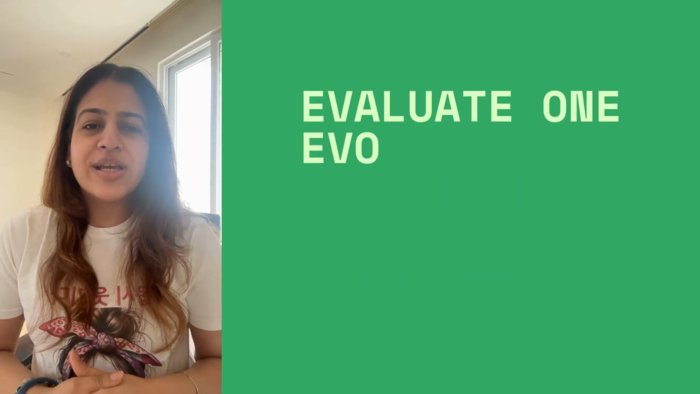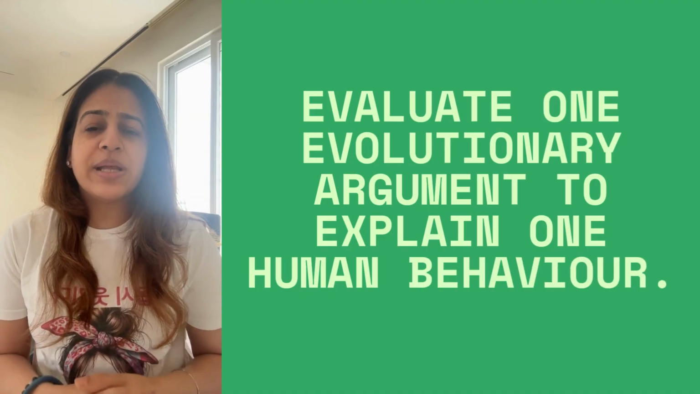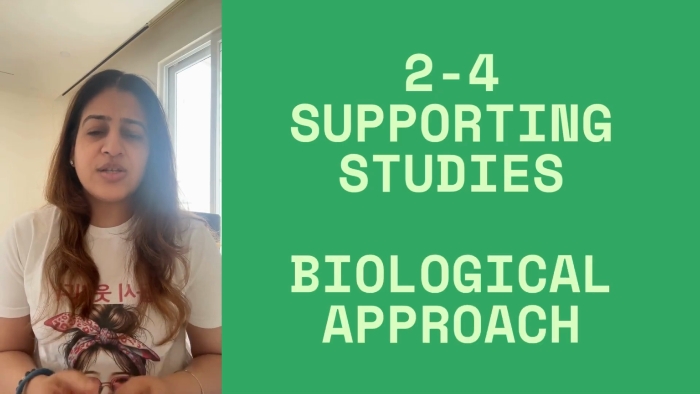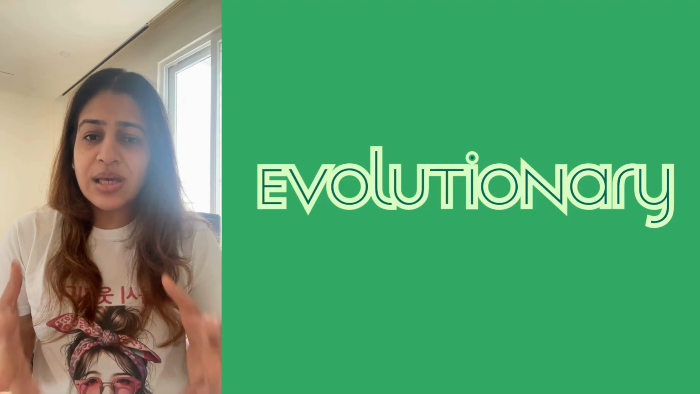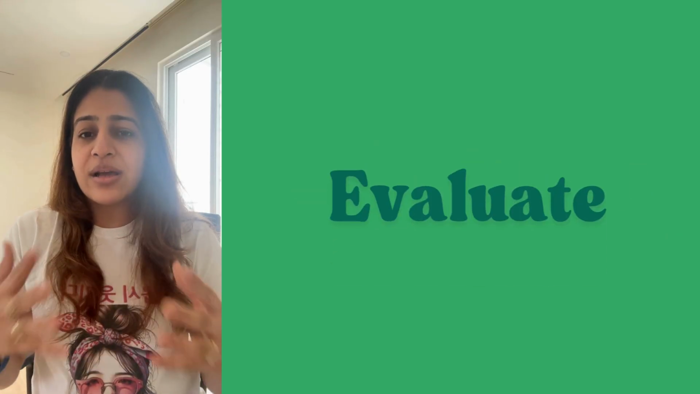Hello all, our today's ERQ is evaluate one evolutionary argument to explain one human behavior. It's very simple. Firstly, you need to take 2 to 4 supporting studies from biological approach, evolutionary chapter of course, because the key words are evolutionary and human behavior that are given in the question.